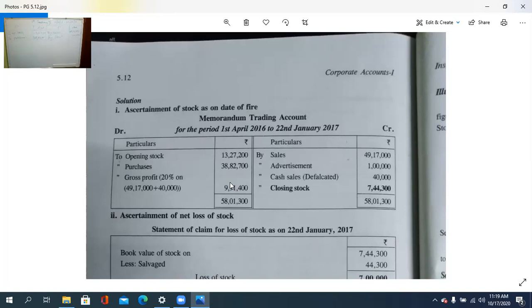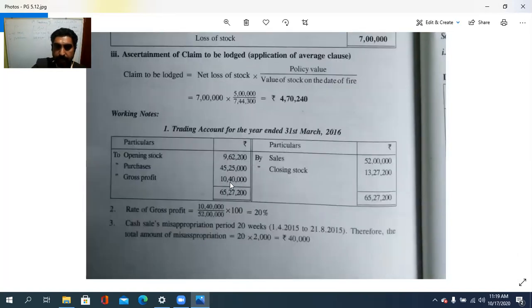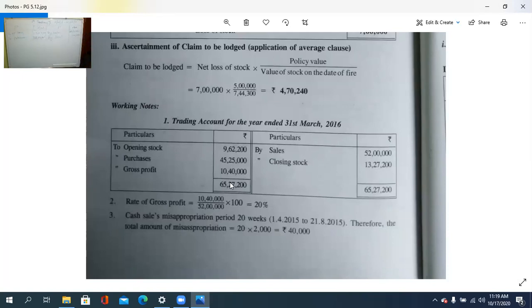In the sense, one clerk did a job there. That is, see, cash sale misappropriation, from 2015 to 21/8/2015. There are 20 weeks, so for those 20 weeks, at 2000 rupees per week, he misappropriated. So that is also a cash sale. That also has to be added with this sale. So by cash sale 40,000, that is 20 into 2000.